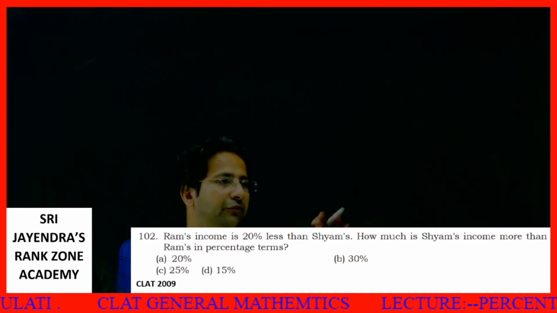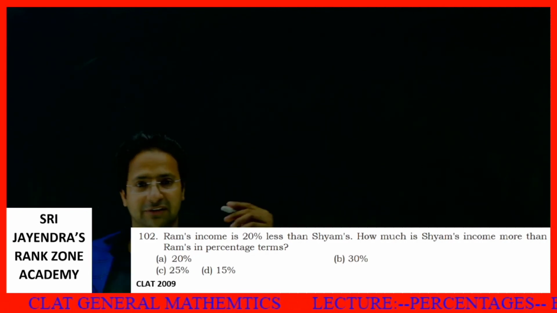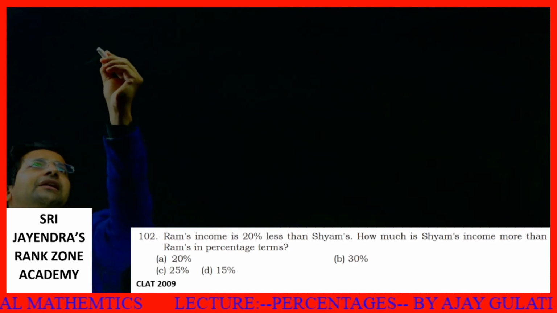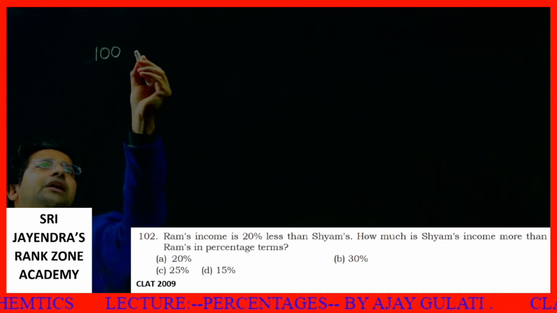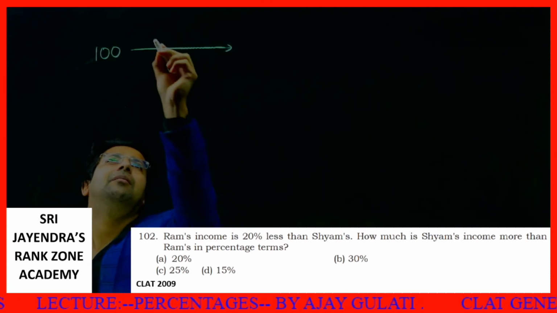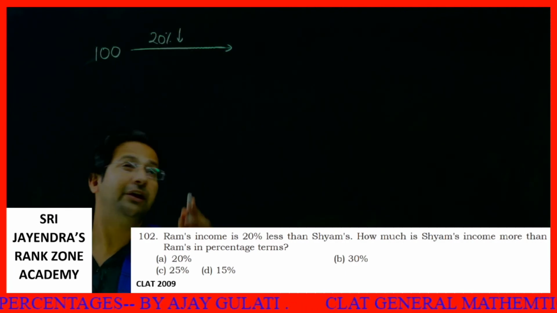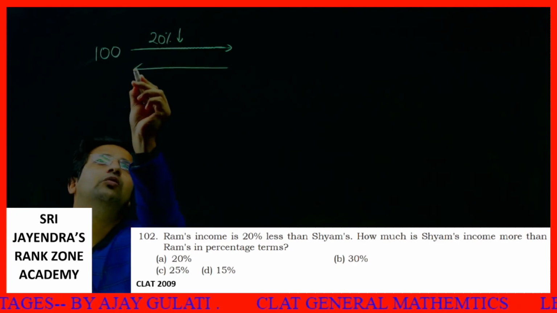Now this question, before doing this question, I will tell you the reverse concept. Initially we were increasing. Now if I say there is a value 100, and I decrease it by 20%, in order to get back the previous value, what would I do?